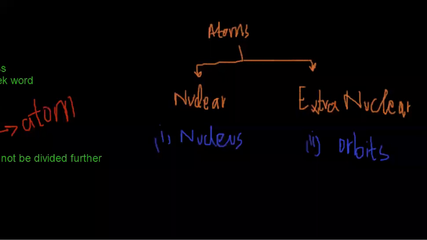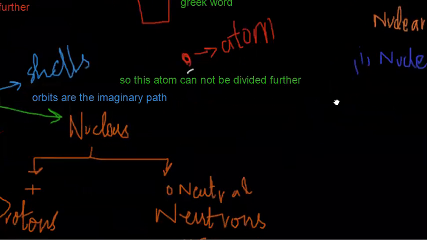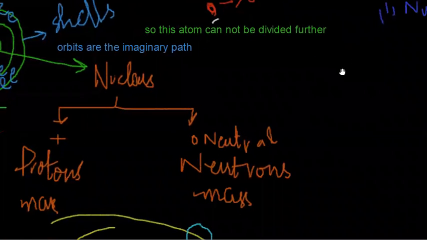Atoms are also divided into two parts, the nuclear part and the extranuclear part. The nuclear part consists of the nucleus, while the extranuclear part consists of orbits and electrons. Exactly like this, the nucleus is also divided into two parts, protons and neutrons, where protons are positively charged particles, while neutrons are neutral in nature, with no charge.